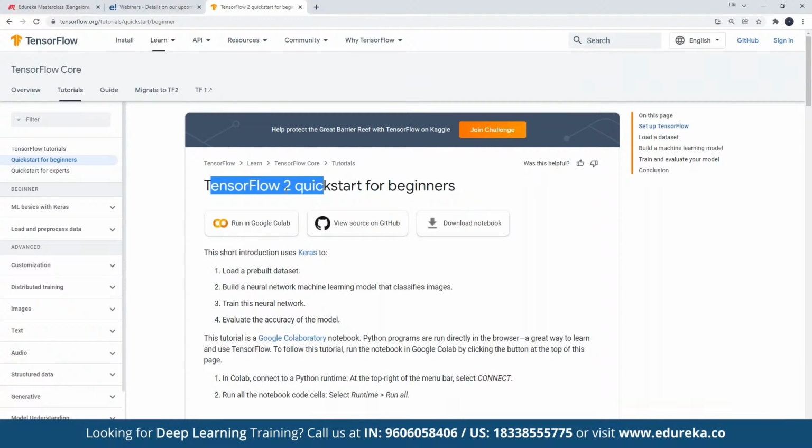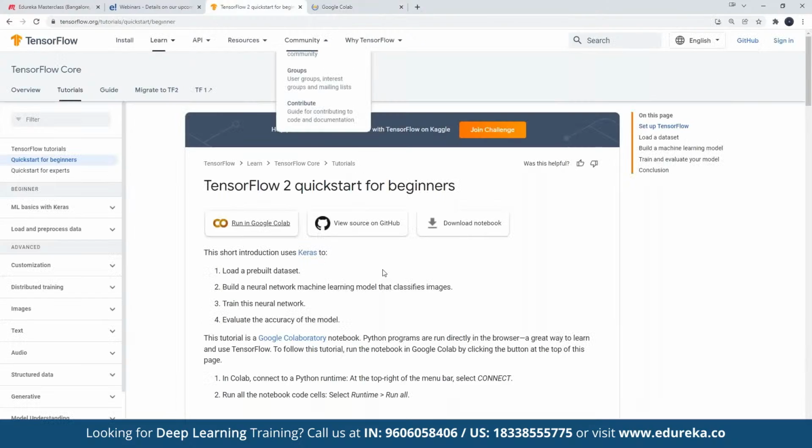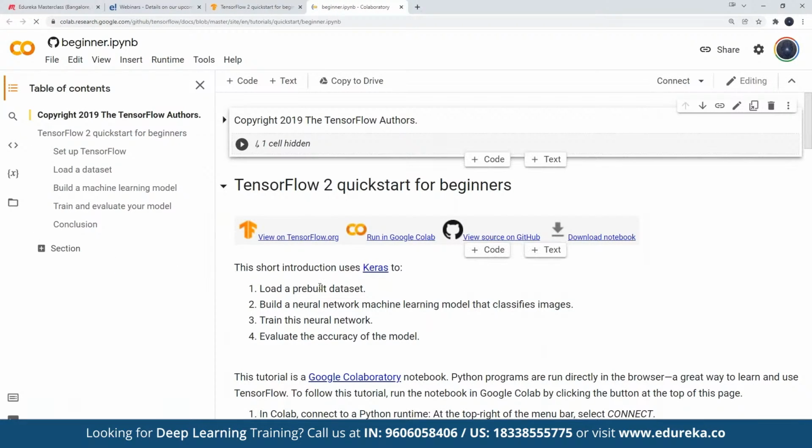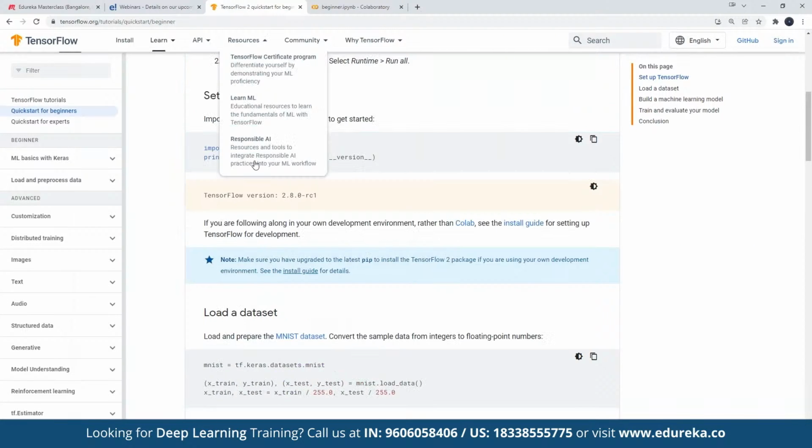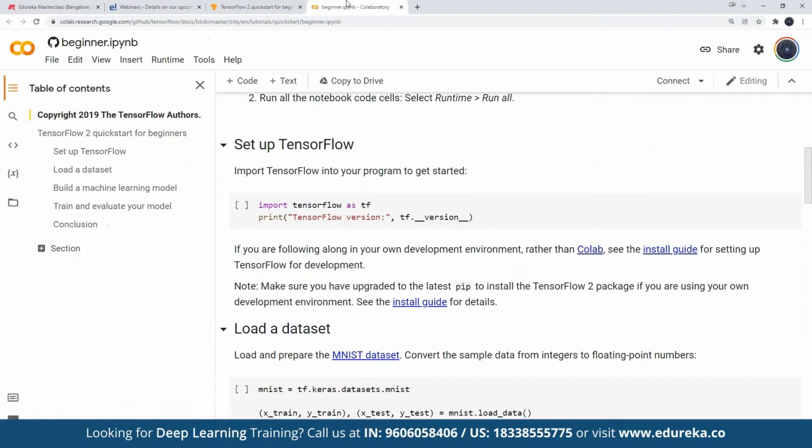This has been created on the TensorFlow 2 version, which is one of the latest versions that I'll be using. And this uses the Keras library. As I mentioned already, TensorFlow has a tight integration with the Keras library, which will make my life easy while creating a neural network. So in this example, we'll load the data set, we'll create a neural network, and then we'll perform the training.